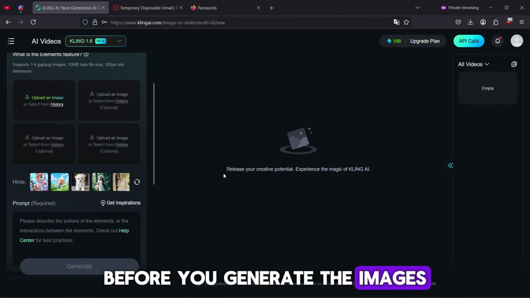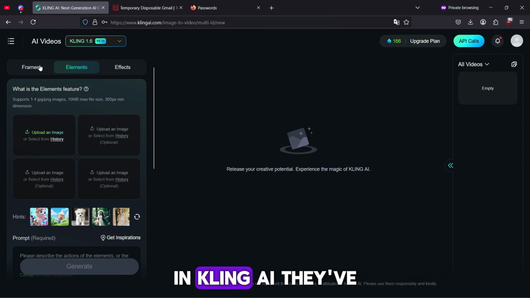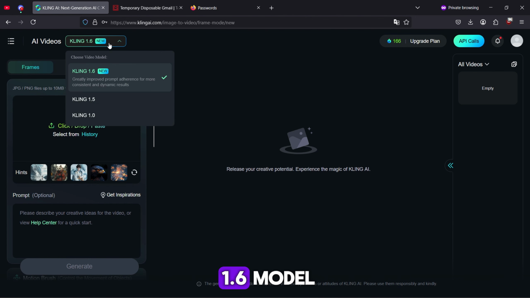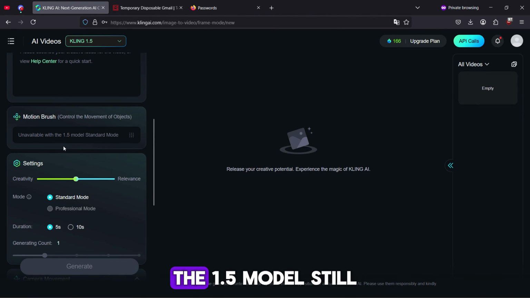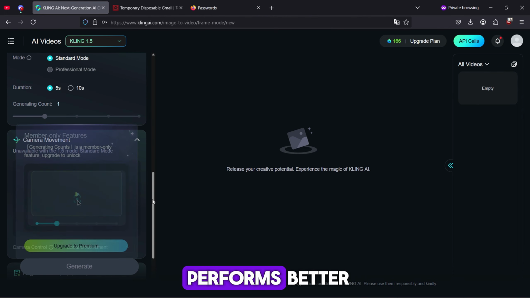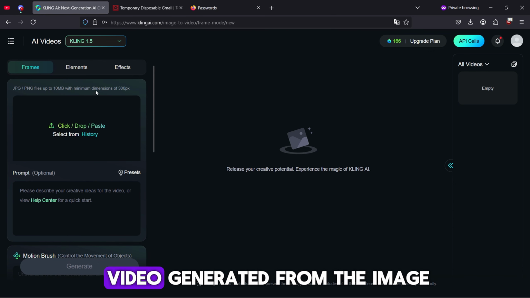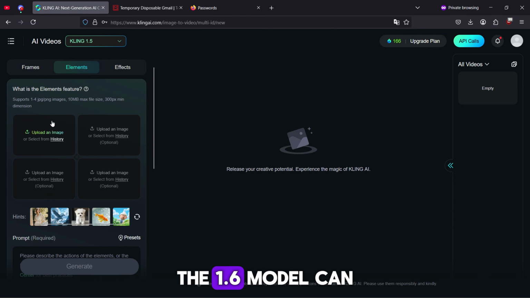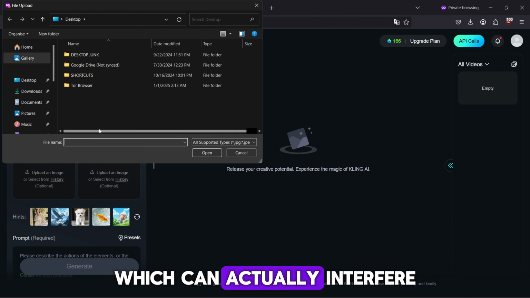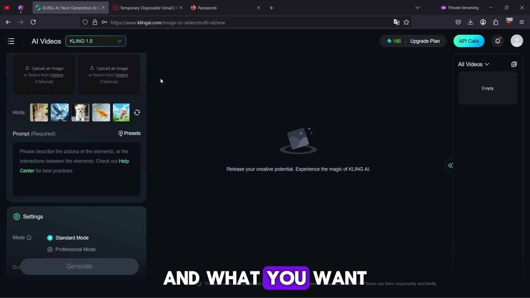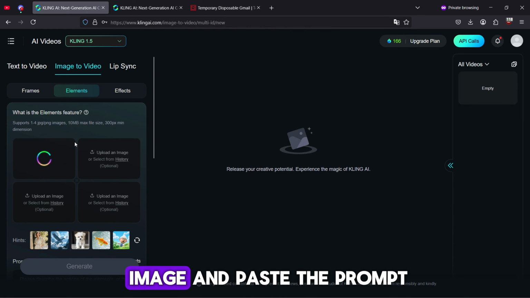Before you generate the images, you'll want to configure the model in Kling AI. They've just released their new 1.6 model. However, I've noticed that in some scenarios, the 1.5 model still performs better for what I want to happen in the video generated from the image. The 1.6 model can sometimes generate videos that are too realistic, which can actually interfere with the prompt and what you want to achieve. Now let's upload our image and paste the prompt.